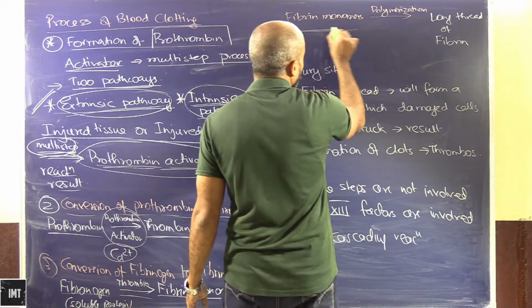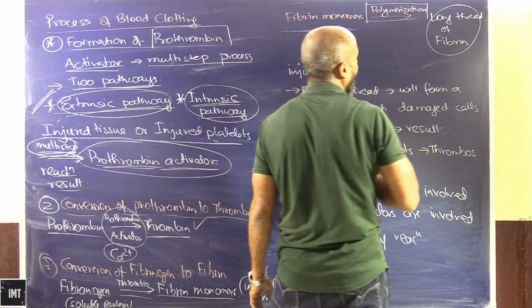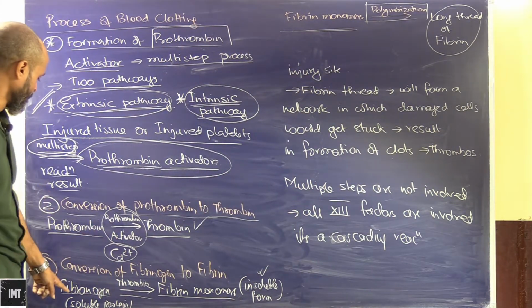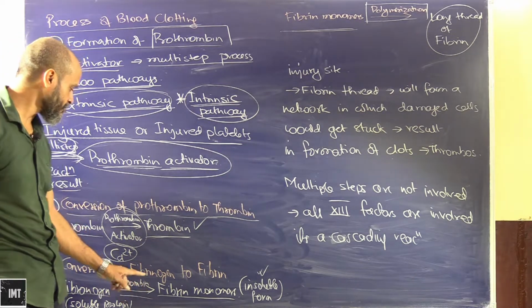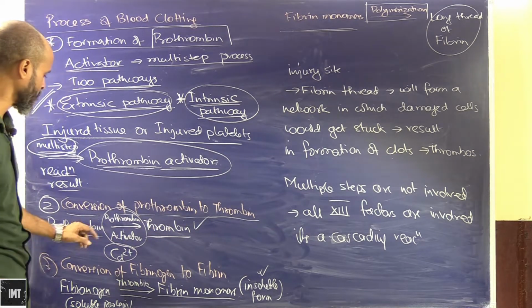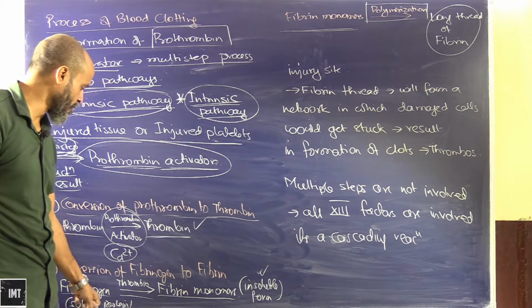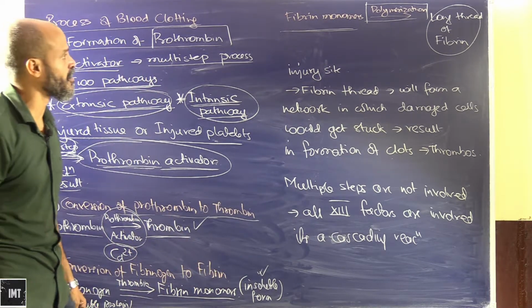These fibrin monomers on polymerization will form a long thread of fibrin. By the action of thrombin, which is produced when prothrombin gets converted into thrombin, the thrombin will now act on the fibrinogen to form fibrin monomers, and this is an insoluble form.